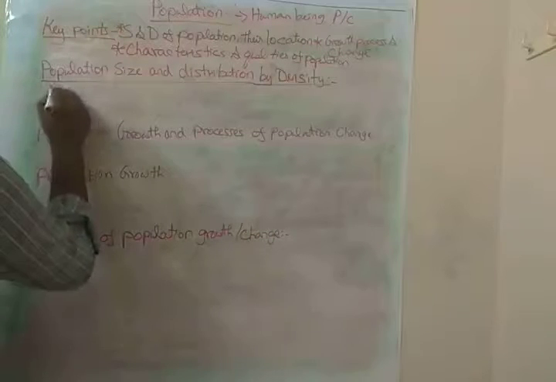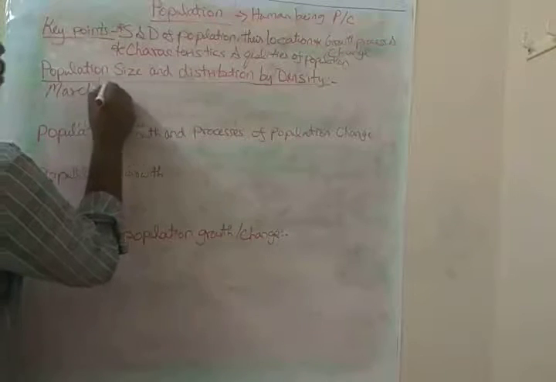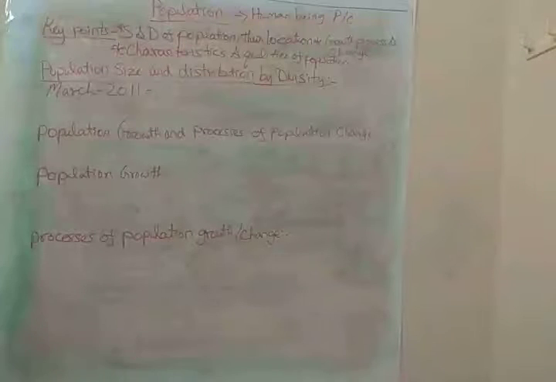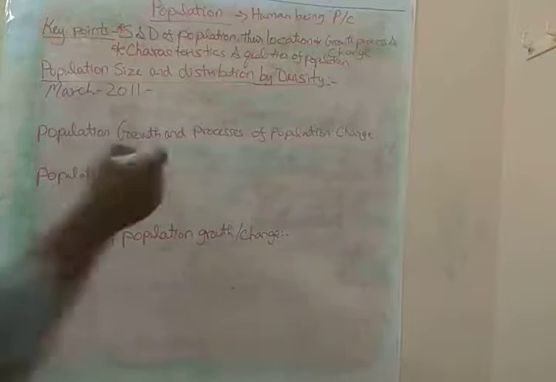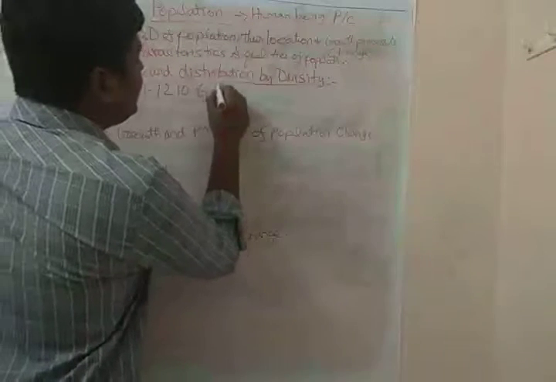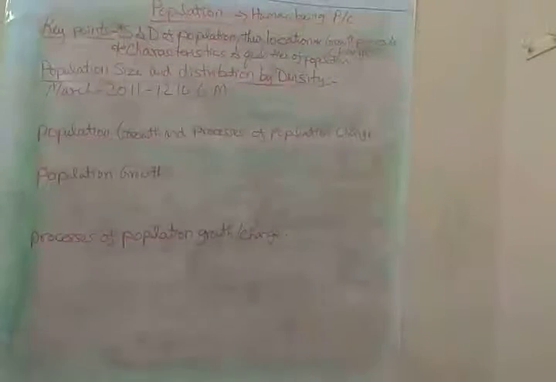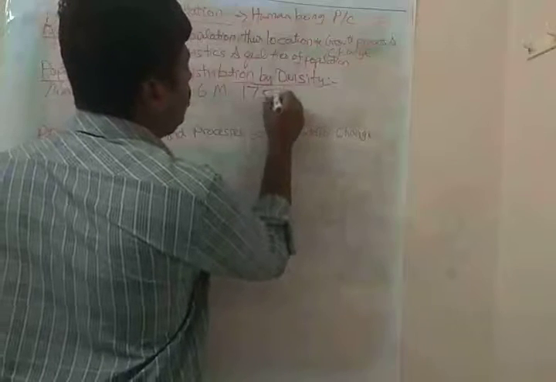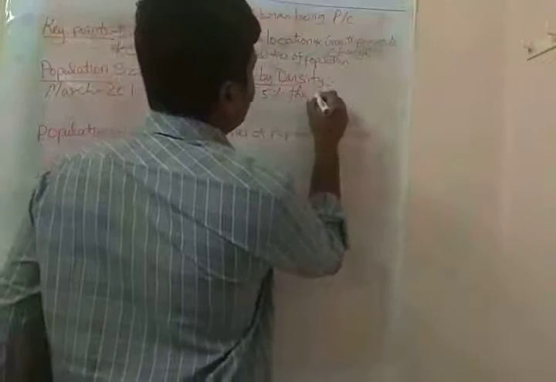The population size and distribution by density, we can see in numbers first. By March 2011, India had a total of 1210.6 million people, which accounts for 17.5 percent of the world population.